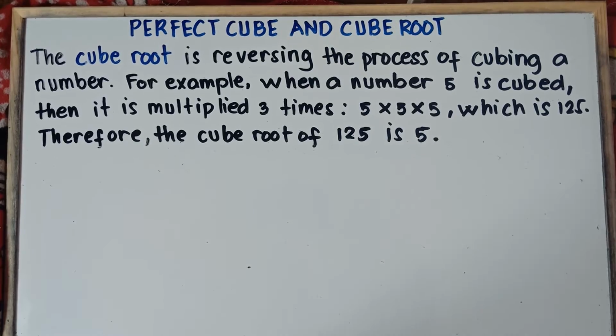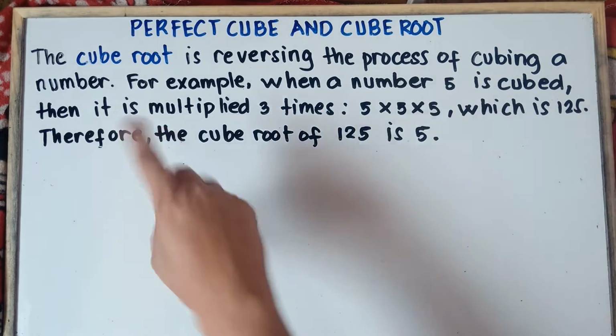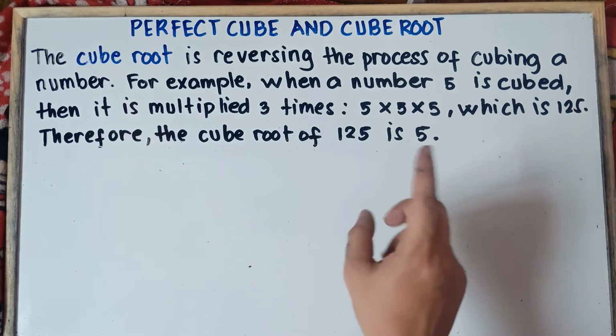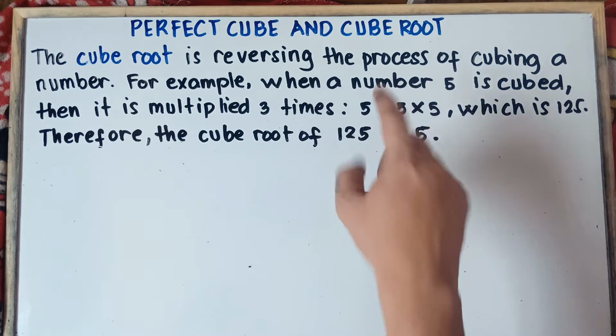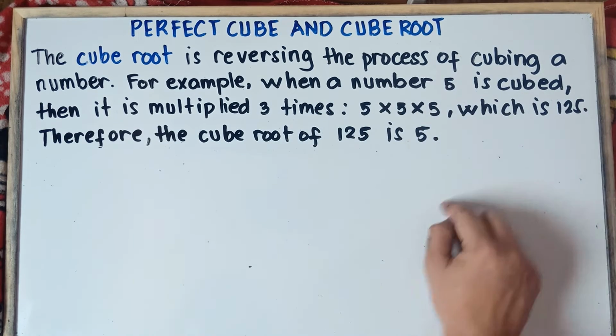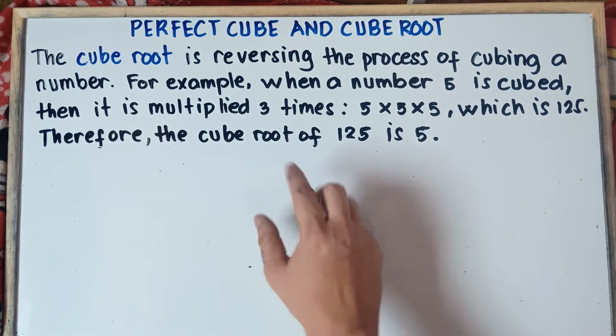Now let's talk about the cube root, class. The cube root is reversing the process of cubing a number. For example, when a number 5 is cubed, then it is multiplied 3 times and that would be 5 times 5 times 5, which is 125. Therefore, the cube root of 125 is 5.